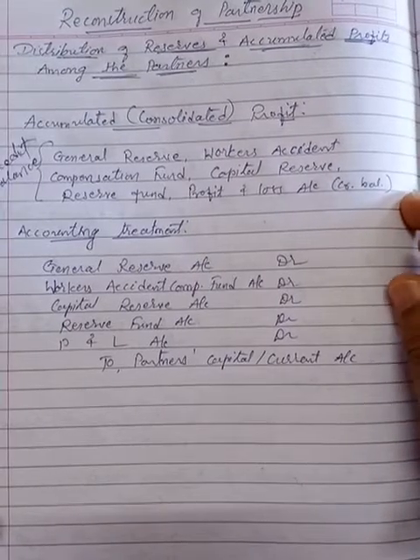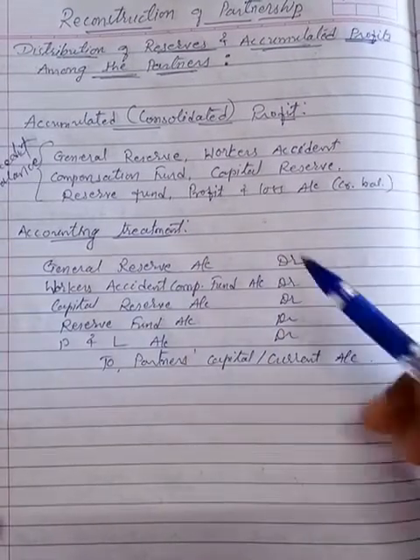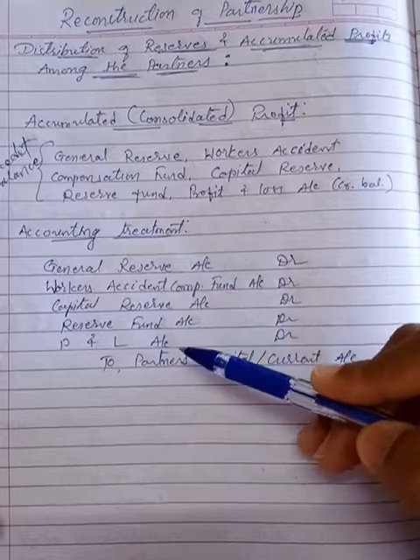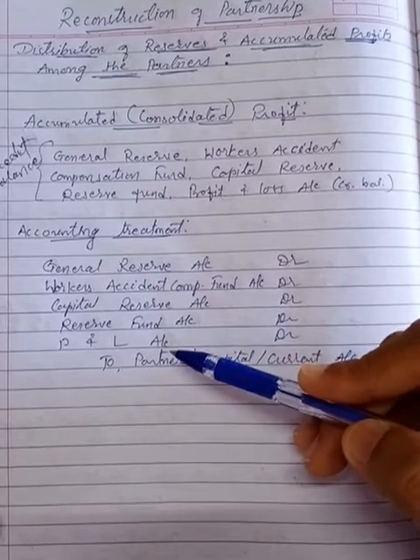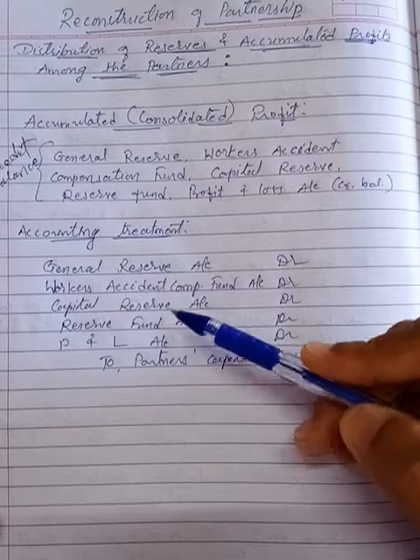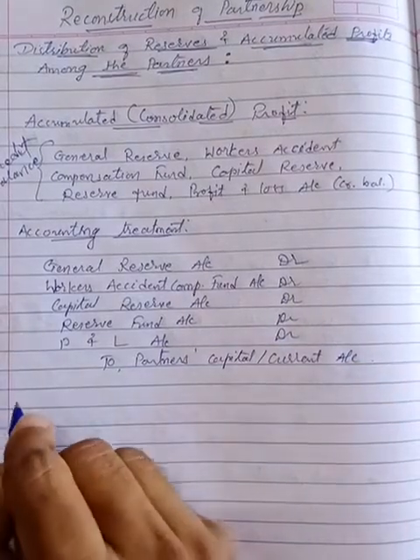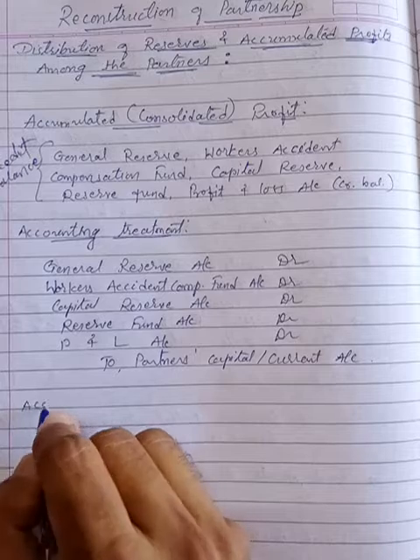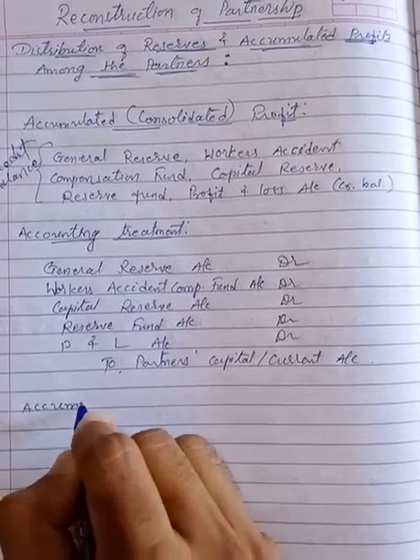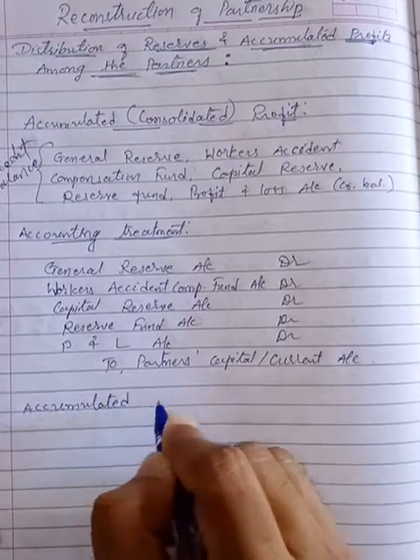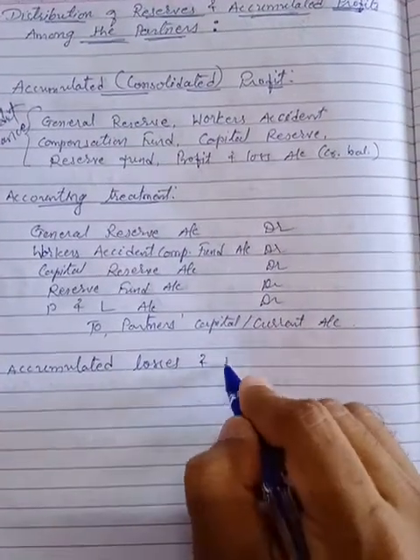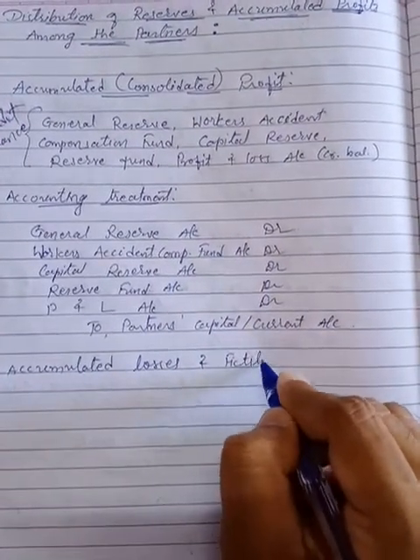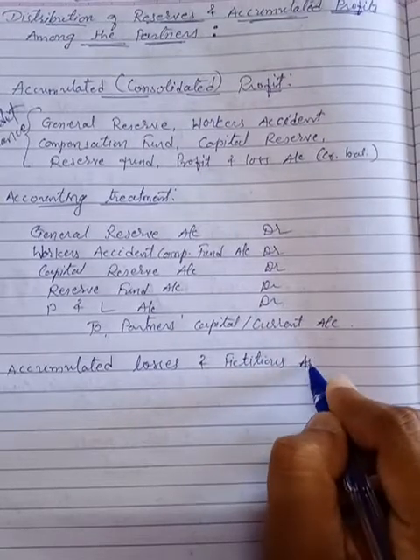So now, in the last video, you have seen how to write the journal entry to write off or close the accumulated profits or profits account like this. Okay, now we'll see accumulated losses and fictitious assets.